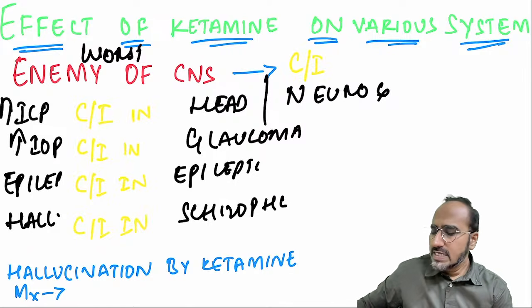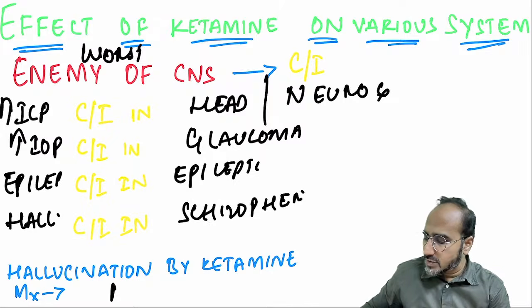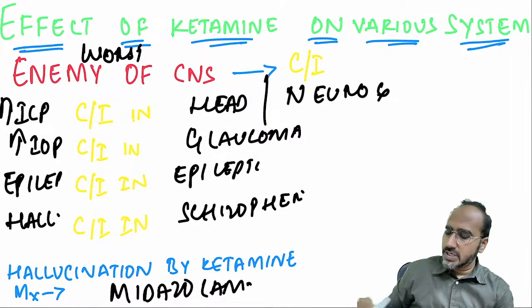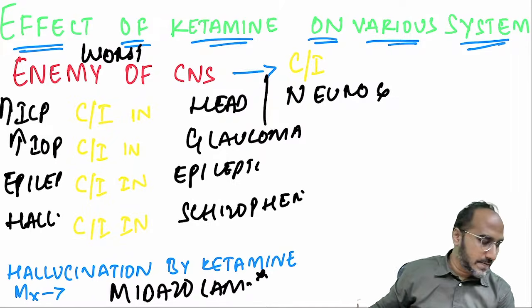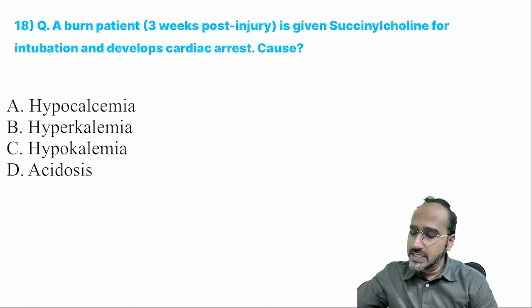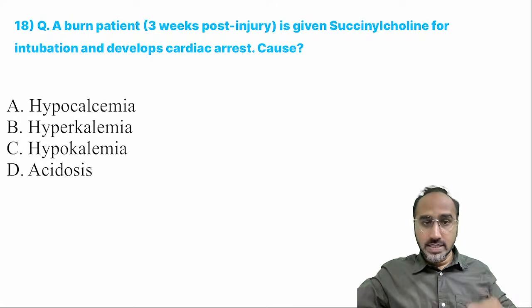If at all some hallucinations are seen with ketamine, then it can be easily managed by giving midazolam to the patient. Hallucination caused by ketamine can be managed by midazolam. Okay? Right. Next, a burn patient is given succinylcholine for intubation. He develops cardiac arrest. What is the cause of it?